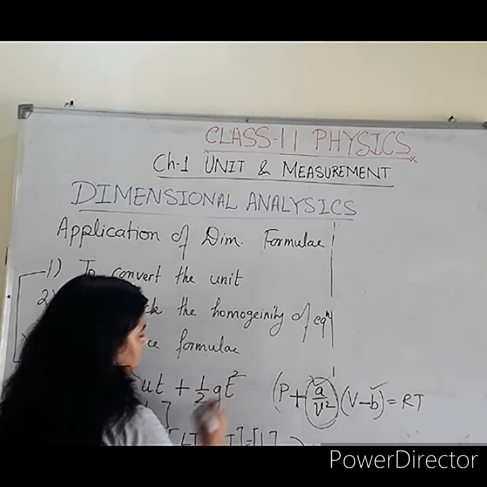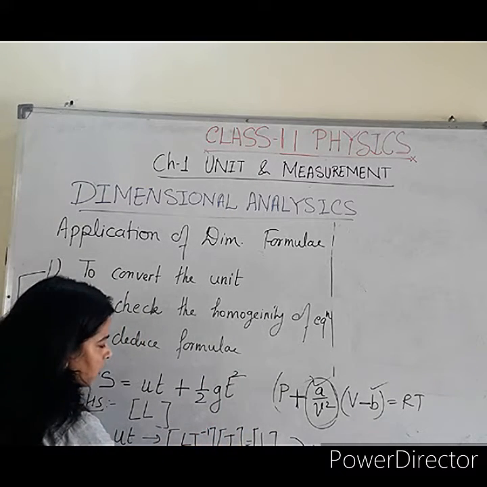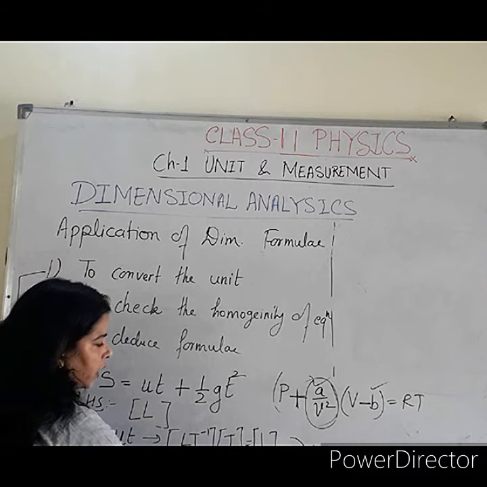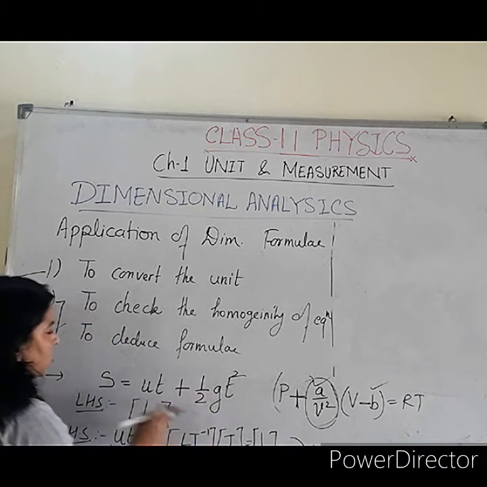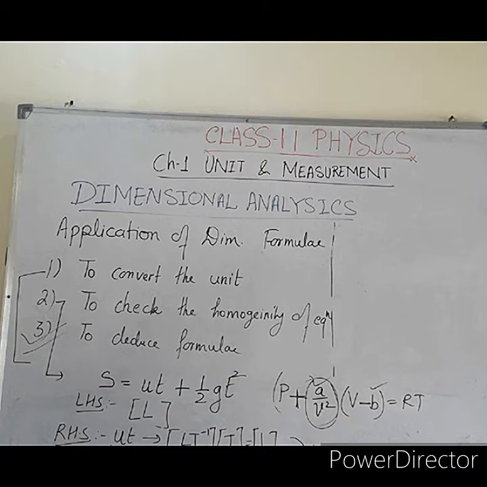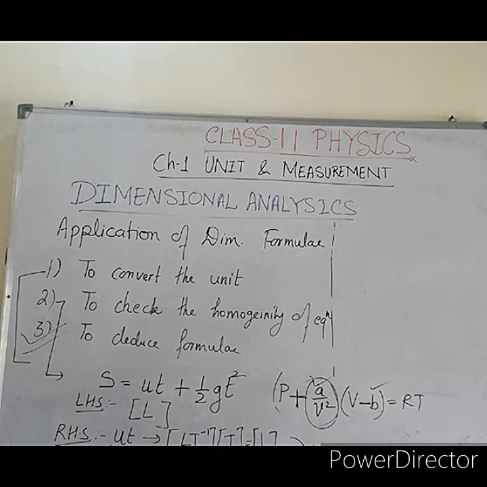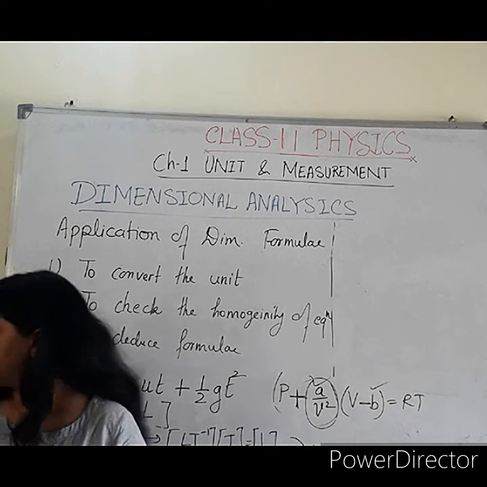So there must be a square term. If there is a square term here, you will gain only the L term for the second term of the right hand side. Then only the equation will be correct. So this is corresponding to homogeneity of the equation. This is very important.